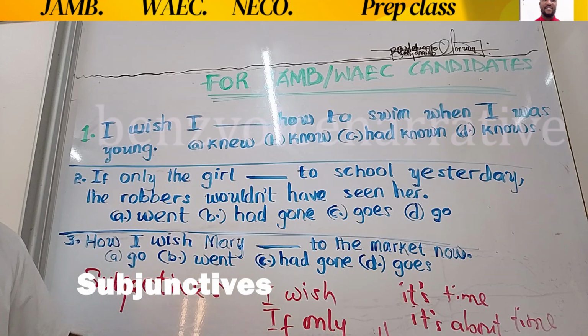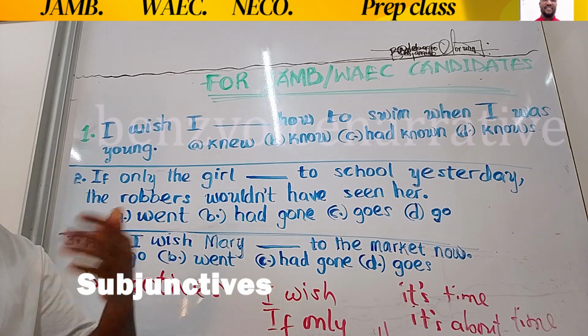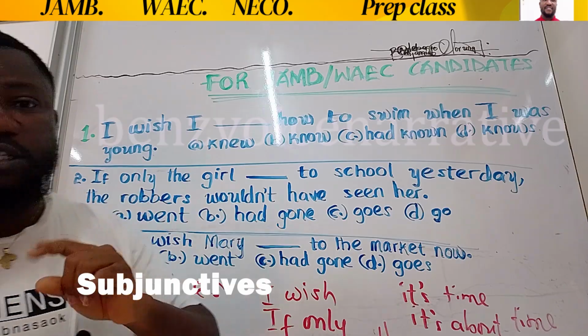So once you see these indicators, now you're dealing with subjunctives. And I did say that subjunctives cannot have the verbs in the present tense. Rather, they can only have the verbs in the past tense or in the past participle.